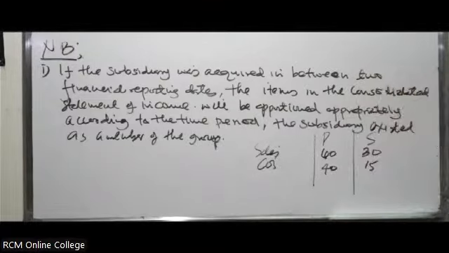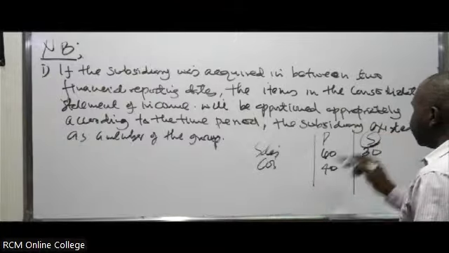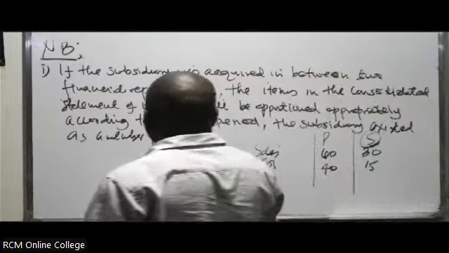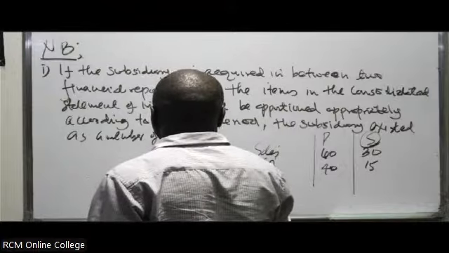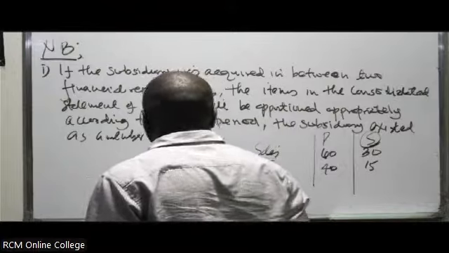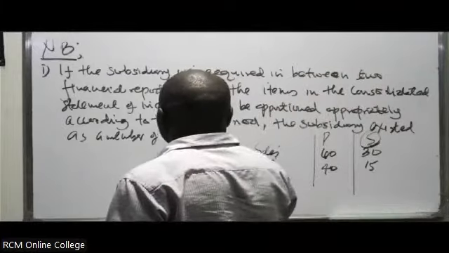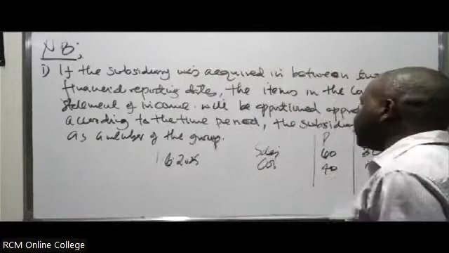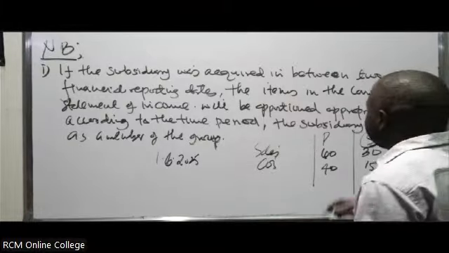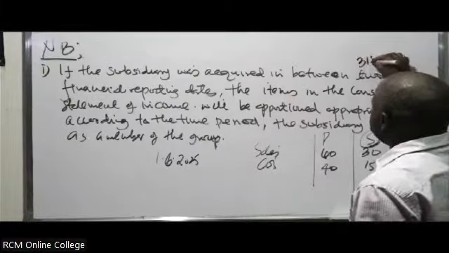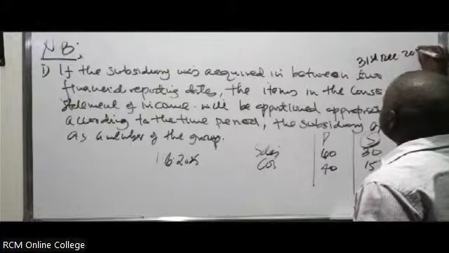Then you are told the subsidiary S was acquired on 1st of June, 2025, and the financial statements you are preparing are as per 31st of December, 2025.